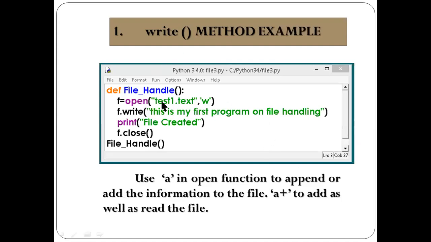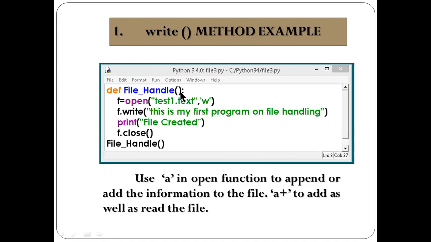See here, the write method. We have already done this program. With def I am using here. What is def? Def is a keyword. This is a function I am using with the data file handling. Def is a keyword, file_handle, this is a function name. With the rounded bracket you have to use a colon. What is the use of colon?